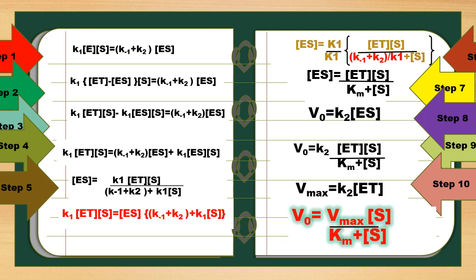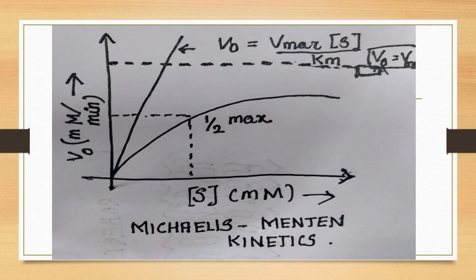In the next slide, there is a pictorial definition of Michaelis-Menten kinetics. Here it is substrate versus velocity. Here Km is defined as the substrate concentration at half maximum velocity. So Vmax by 2, the velocity half is taken and then it is joined with the x value, that is substrate.